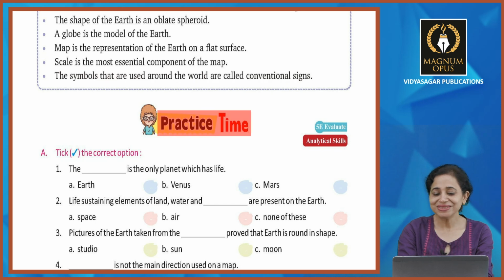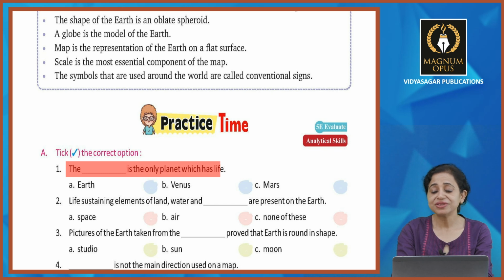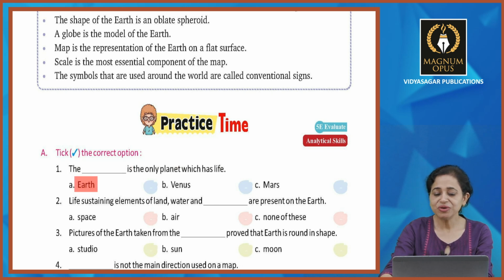So now what are we going to do? Fun time, practice time, bachcho. Put the correct option by putting the tick mark. Dash is the only planet which has life. Earth. Very good. So likewise do all, bachcho.